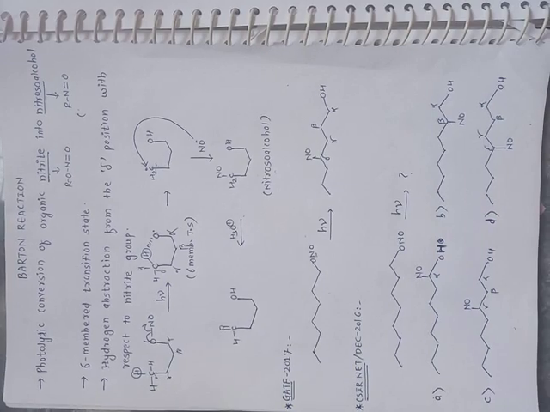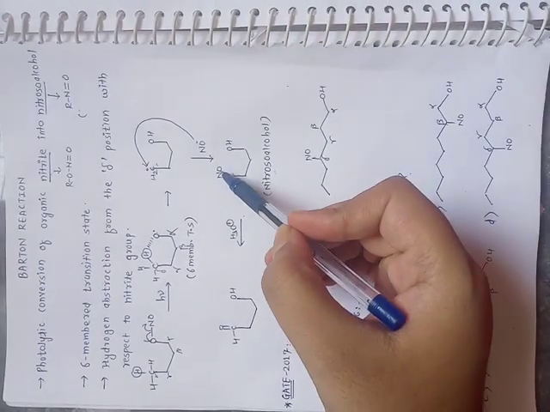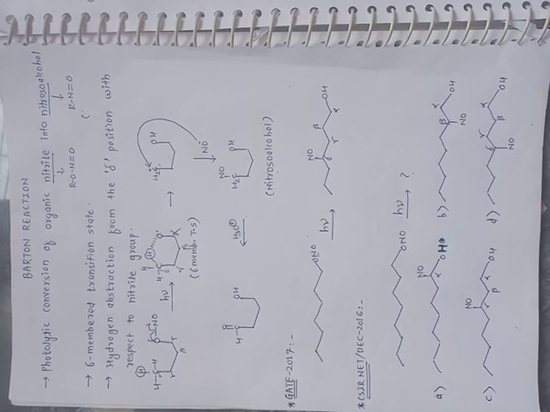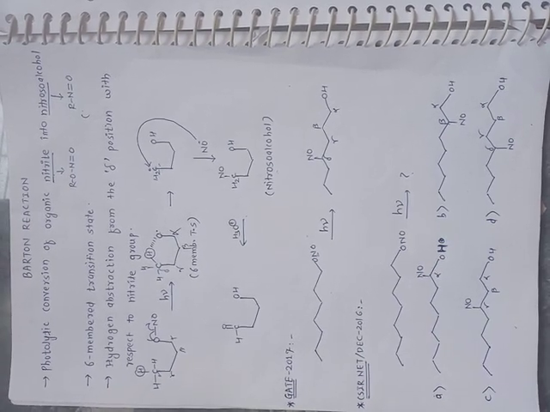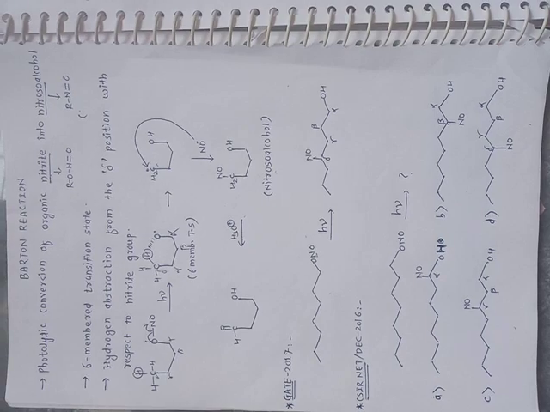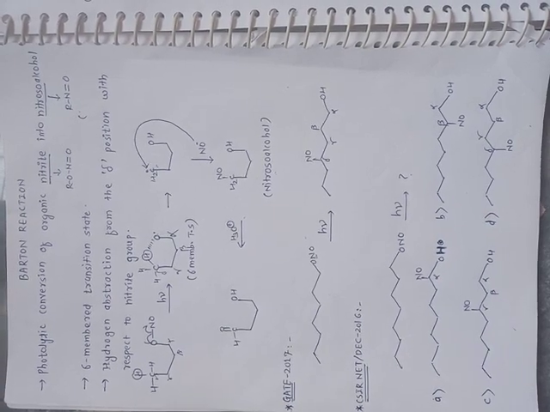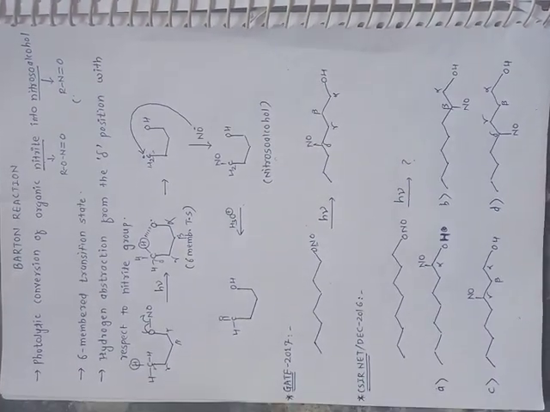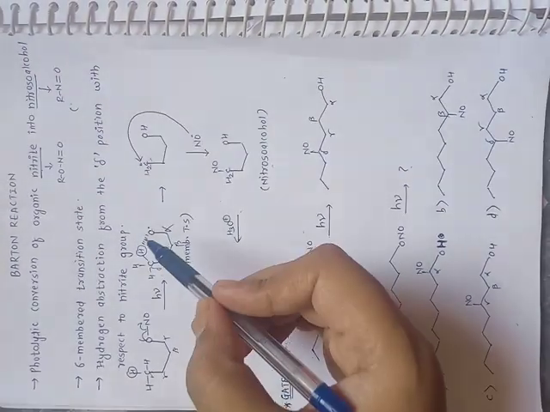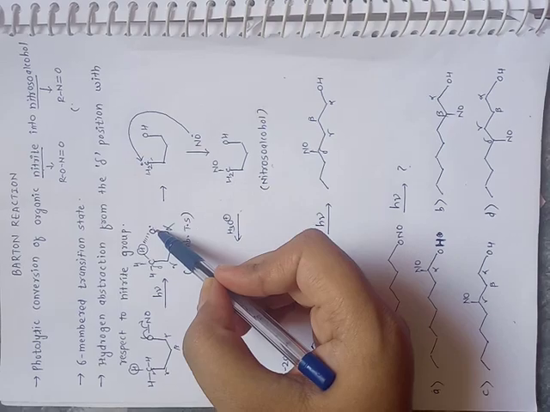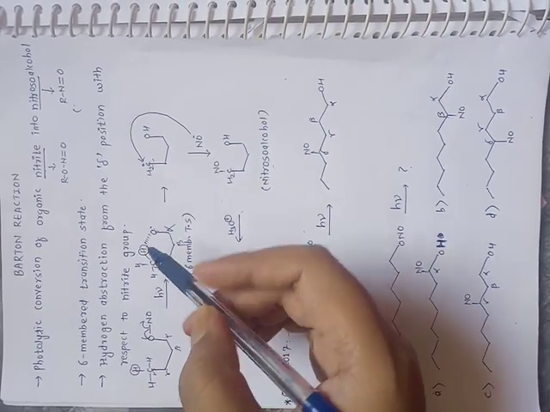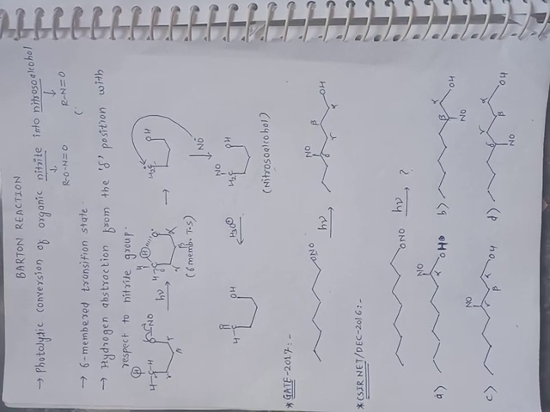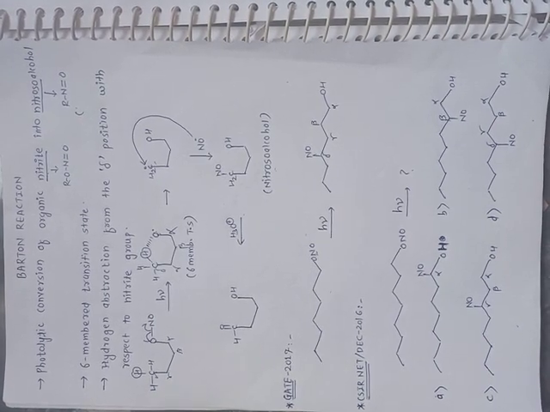If it is not, that is the nitroso group is present on an internal carbon, then after hydrolysis it is converted into a ketone. If stereochemistry is given in the example, then the O radical and the delta hydrogen are in the same plane.